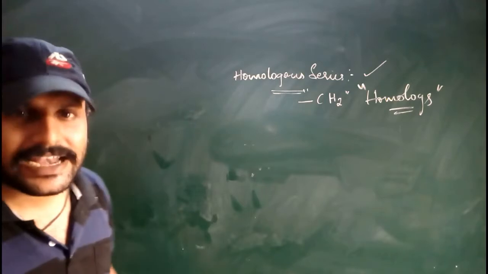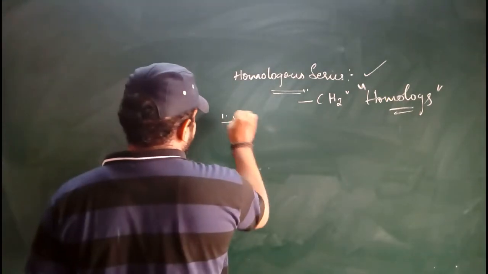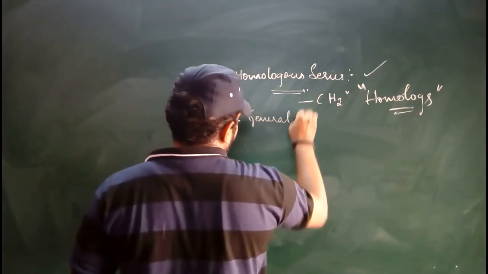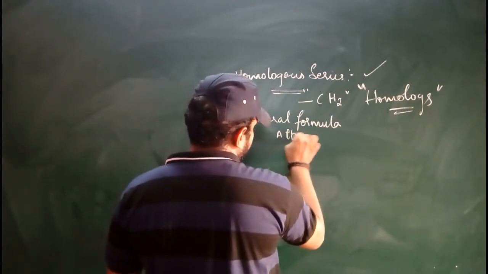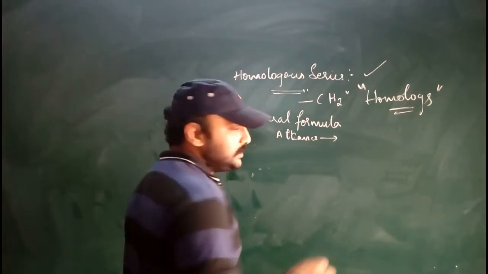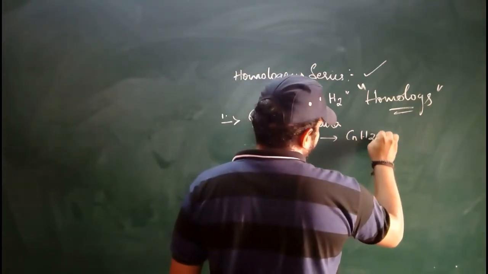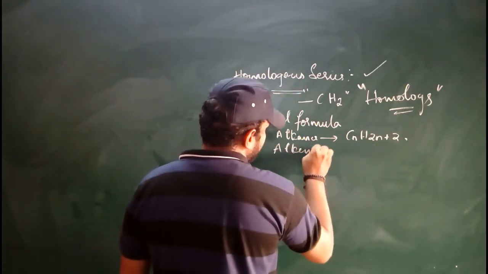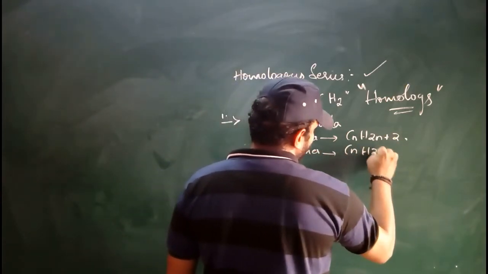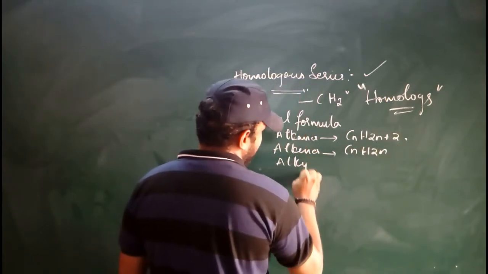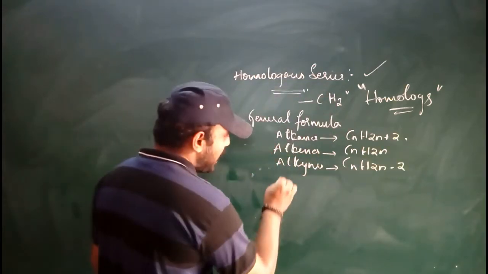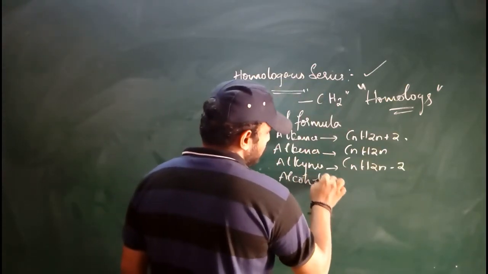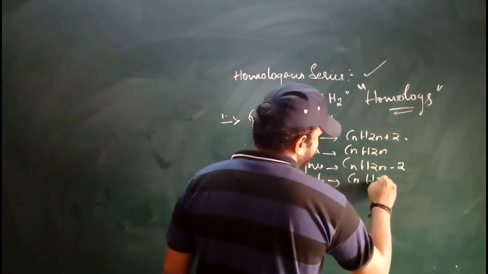What is the first property? It has a general formula. What is the general formula? If it is alkanes, the general formula is CnH2n+2. If it is alkenes, it is CnH2n. If it is alkynes, it is CnH2n-2. If it is alcohol, the general formula is CnH2n+1.